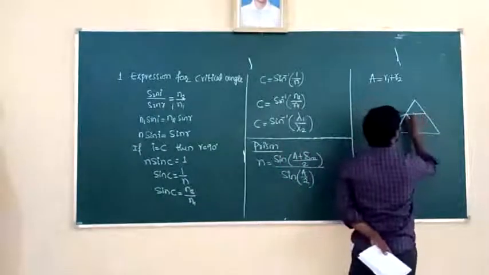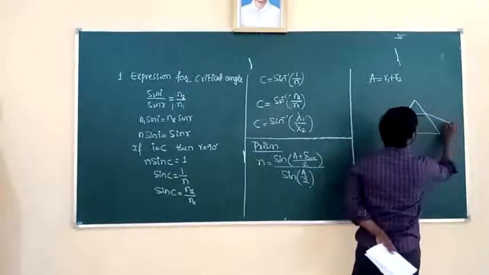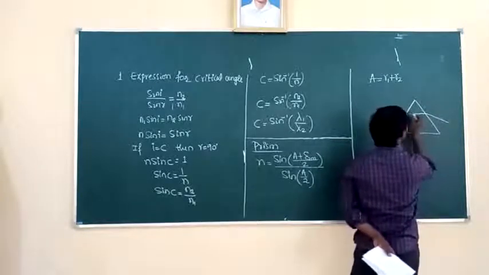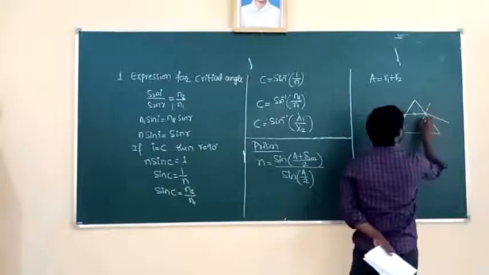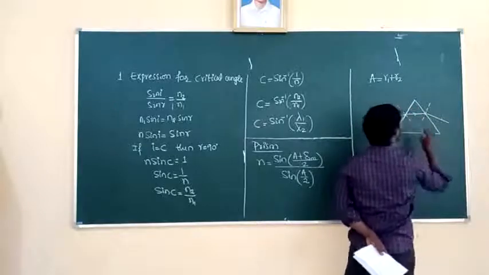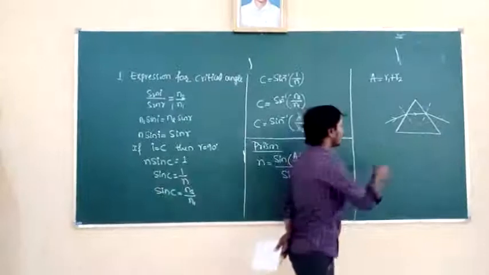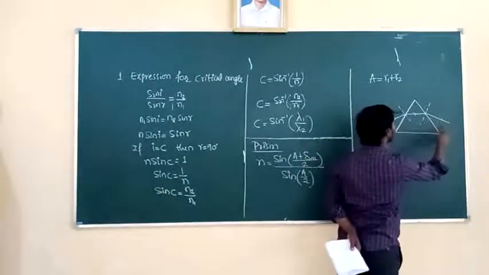This refracted ray is the incident ray for the second surface, and the light travels from denser medium to rarer medium. Here the light bends away from the normal, but at the first surface it bends towards the normal, because there the light travels from rarer to denser.